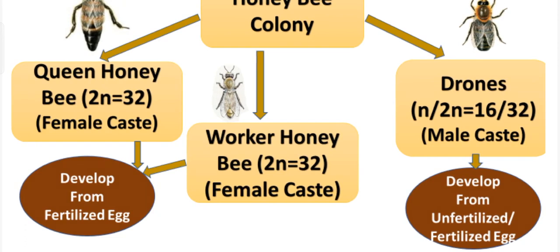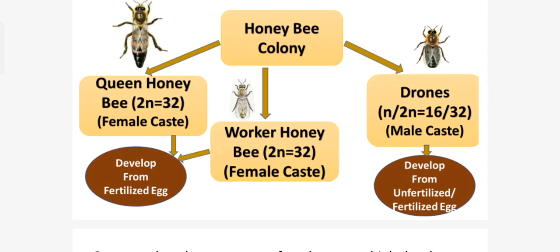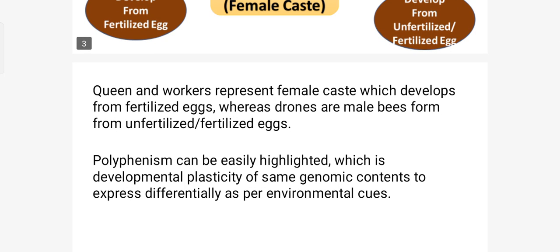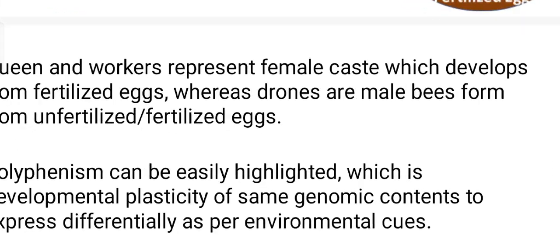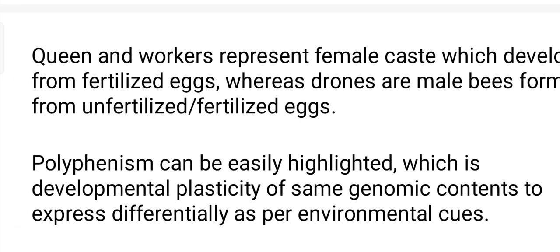In this diagram you can see the development of the queen and the worker taking place from the fertilized egg. The drone generally develops from the unfertilized egg, but under certain conditions a drone can also develop from the fertilized egg. That happens when the queen honeybee mates with drones of the same colony. Fertilized egg means the egg produced by the fusion of the male and the female gamete. In the honeybee colony, the phenomenon of polyphenism can be highlighted.